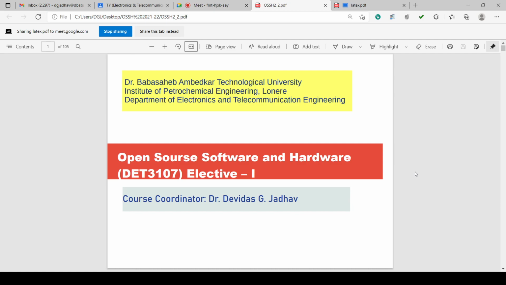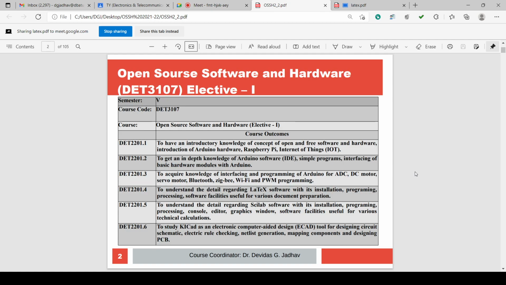Open source software and hardware, DET 3107, elective 1. Course outcomes: to have an introductory knowledge of the concept of open and free software and hardware, introduction of the Arduino hardware, Raspberry Pi, Internet of Things (IoT); to get an in-depth knowledge of Arduino software IDE, simple programs, interfacing of basic hardware modules with Arduino; to acquire knowledge of interfacing and programming of Arduino for ADC, DC motor, servo motor, Bluetooth, Zigbee, Wi-Fi and PWM programming;